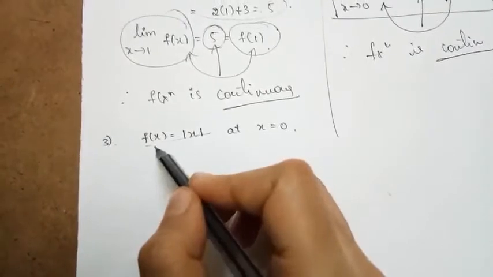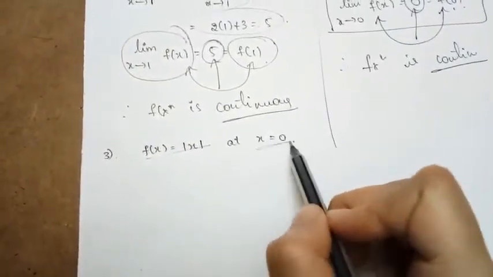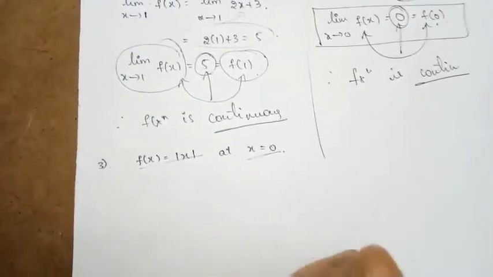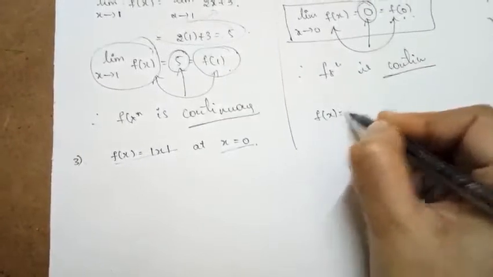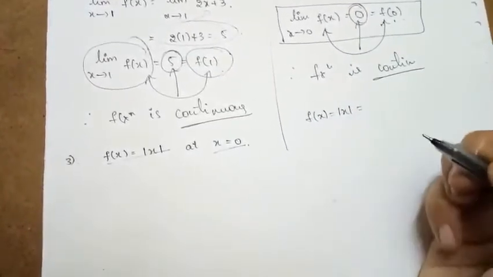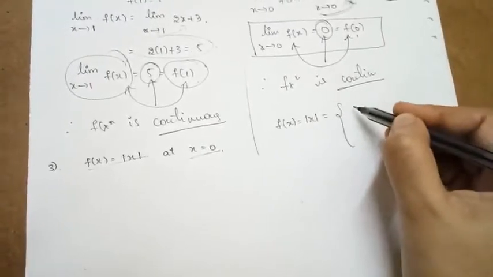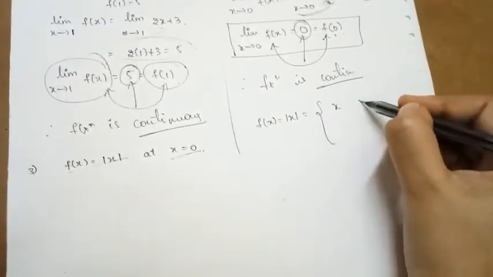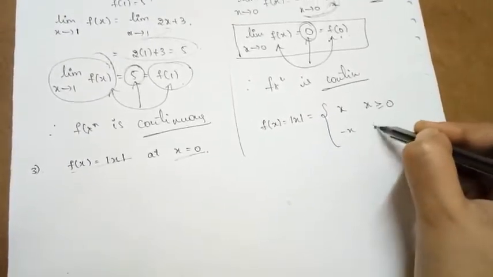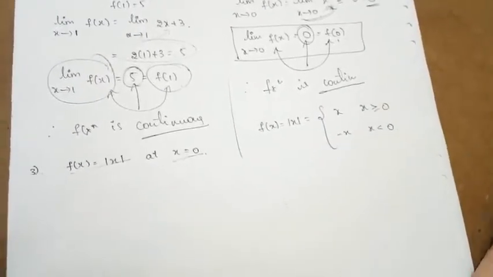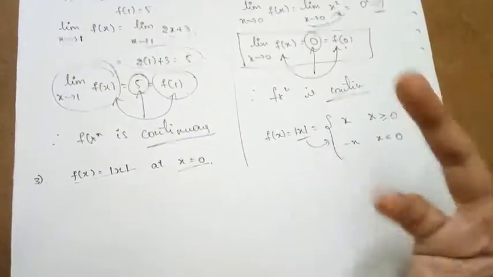So here is the next question. The function is defined as f of x is equal to mod x, and we need to discuss the continuity of the function at x is equal to 0. When we say f of x is equal to mod x, how is the function going to be defined? It is nothing but x when x is greater than or equal to 0, and minus x when x is less than 0.